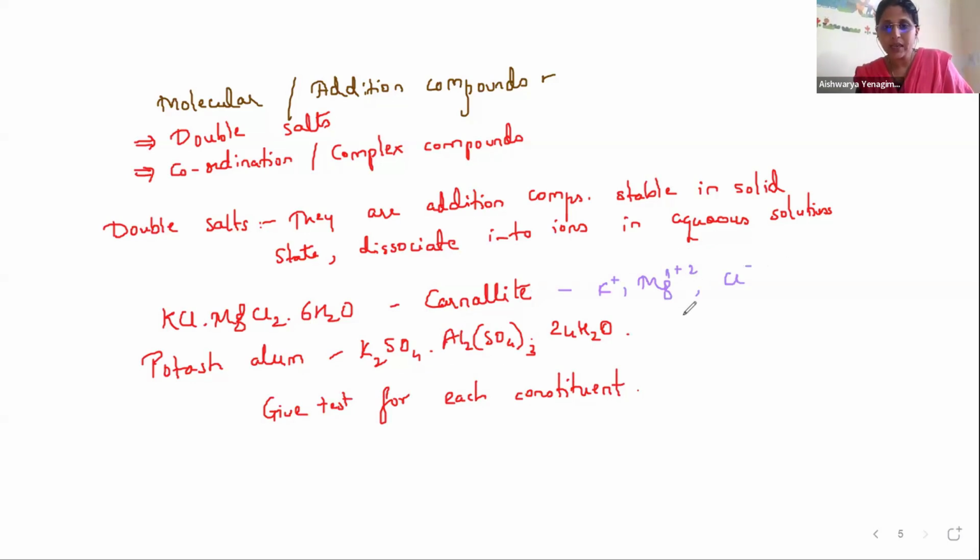In potash alum there is K plus, there is Al plus 3, aluminium is there, and there is SO4 minus 2. For all these ions, it will respond to the tests. Getting my point? So this is a double salt. We call it a double salt.